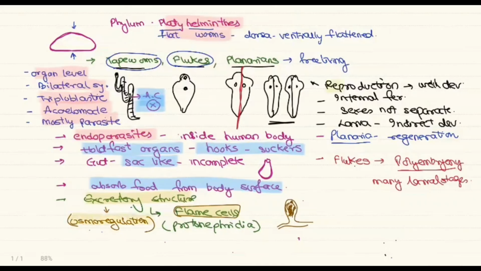Among all the systems, reproduction is well developed. These are hermaphrodite, sexes are not separate, internal fertilization, indirect development with the larva in the life history. The special properties are Planaria has a power of regeneration, and out of the book I have added the flukes show polyembryony.